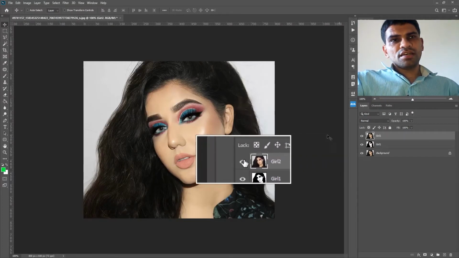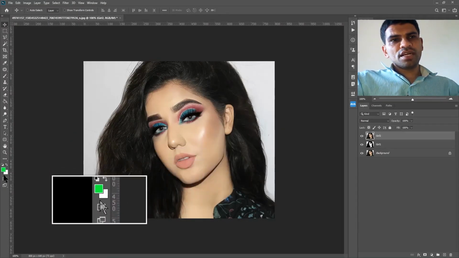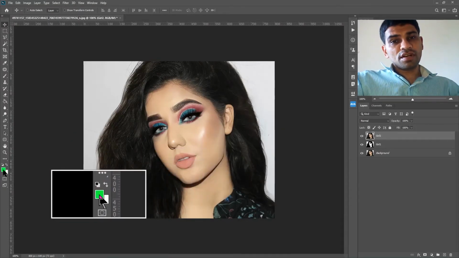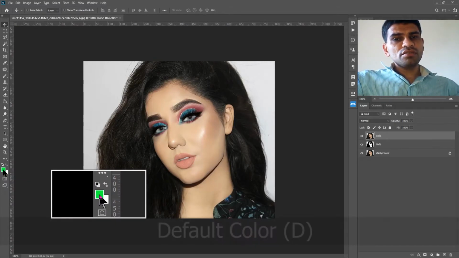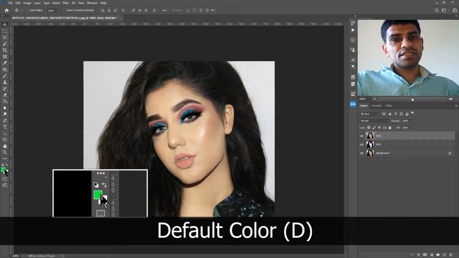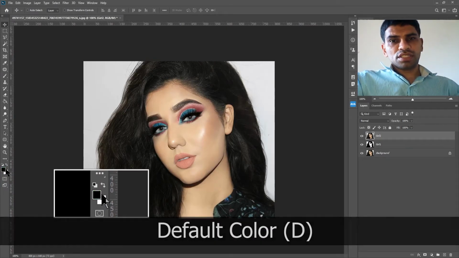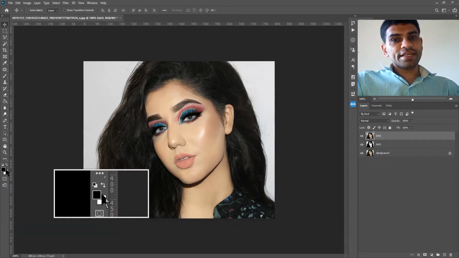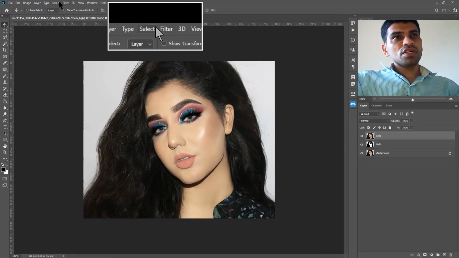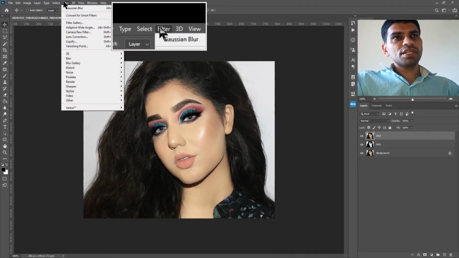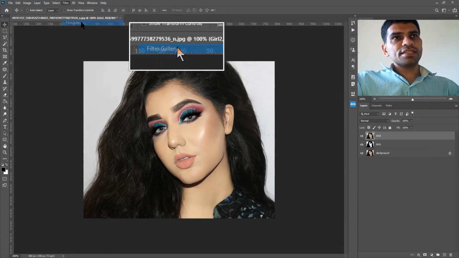For the next step, make sure your background and foreground colors are default. You know how to do that if you have watched the training videos of Adobe Photoshop. You can do that by pressing D on your keyboard, so it sets the colors to black and white. Now all we have to do is go to the Filter menu and Filter Gallery.